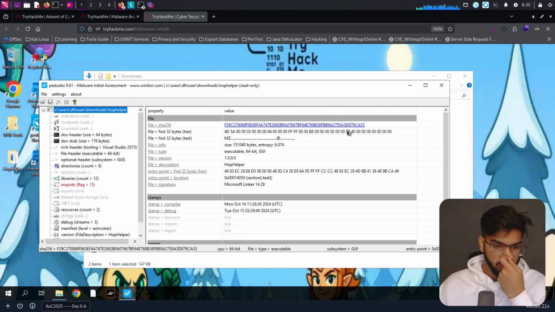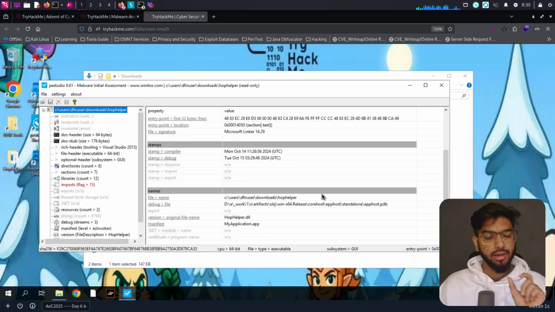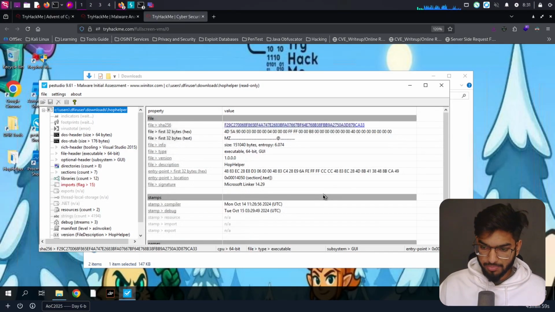We get the file hash of it. We can also see it's a 64-bit executable and it has a GUI. Entropy is set. We can also see it's a Microsoft linker, which means that the signatures match an executable running in a Windows environment. So all this information is still found even after removing the .exe from that file.